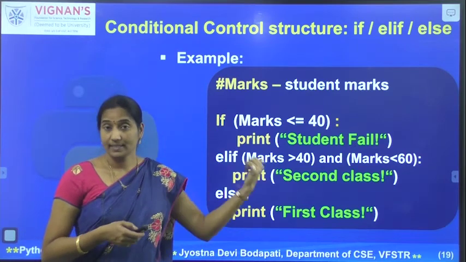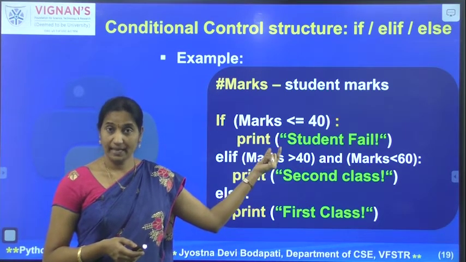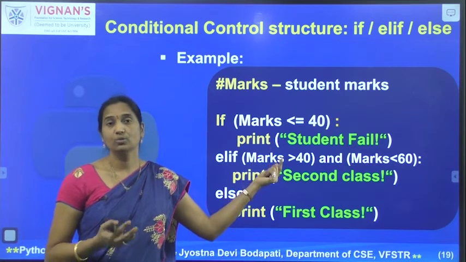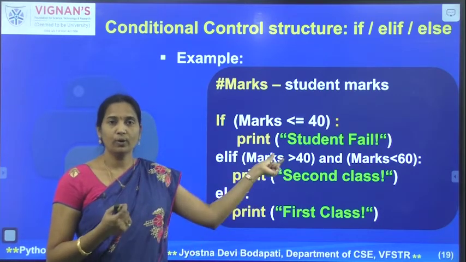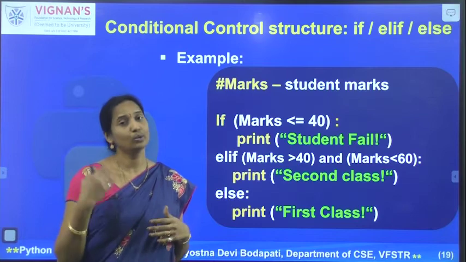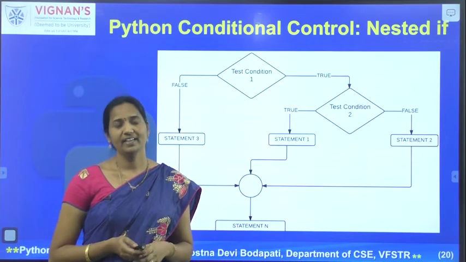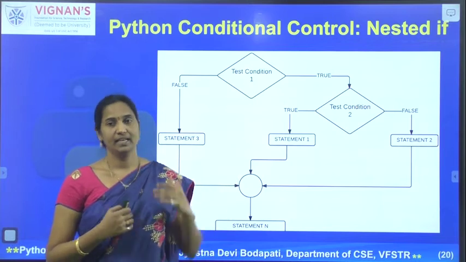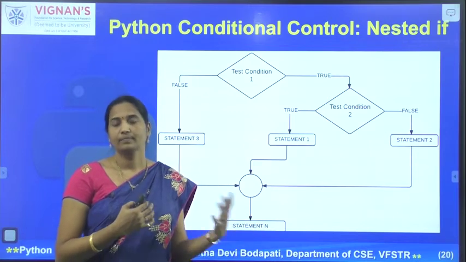Now if you extend it further, maybe when the student scored less than or equal to 40 marks, that indicates that the student is failed. But I would like to know whether the student is failed because of the internal marks or the external marks. So that means I want to embed one more condition inside this if condition itself. So then how do I do that? That can be done with the help of the nested if, where you can embed an if-else structure as part of the if structure or elif structure or even in the else structure also. So you can embed an if-else structure as part of the other if-else structure.